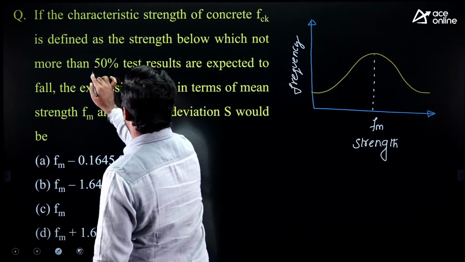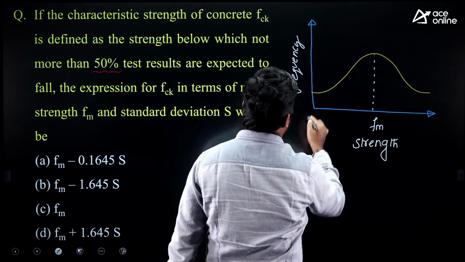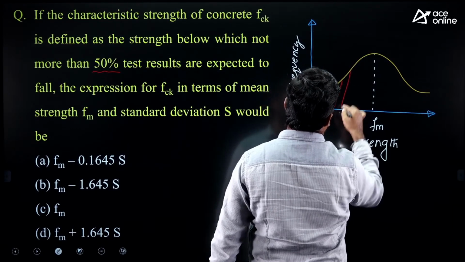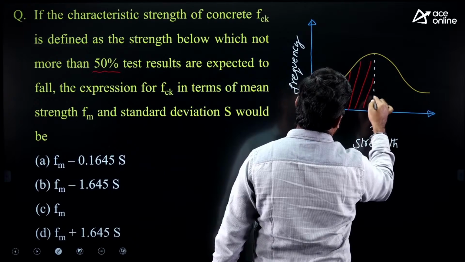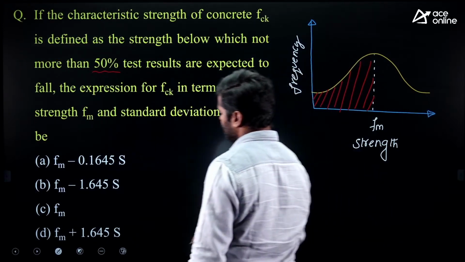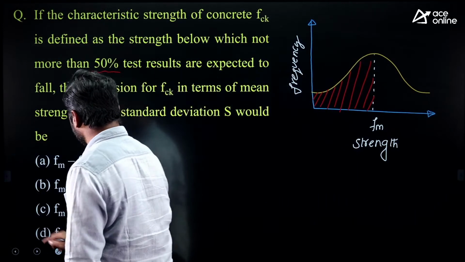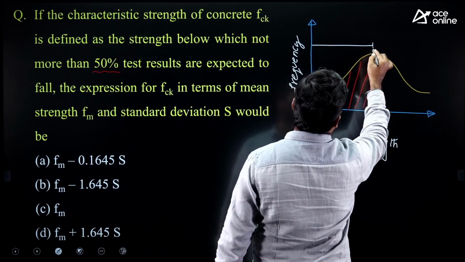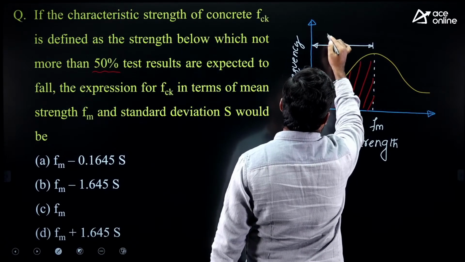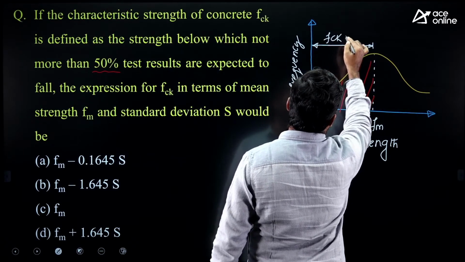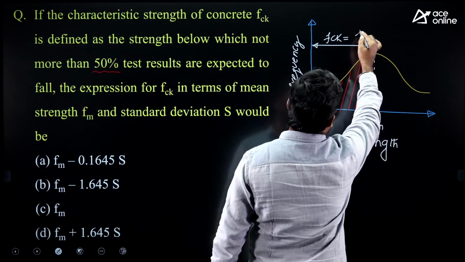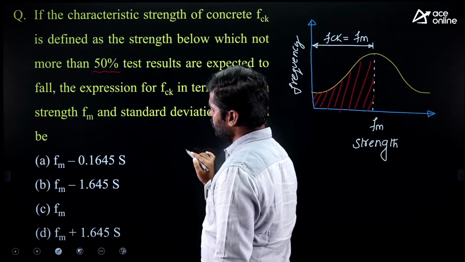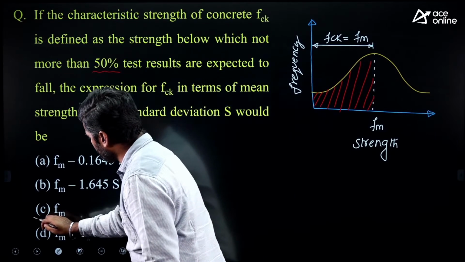As per the question, 50% of test results are expected to fall. If it is 5%, mathematical relation is different. If it is 50%, mathematical relation is different. Up to hatched portion, we can consider it is FCK. Up to midpoint, we consider as FM. Okay. So for this question, option C is correct.